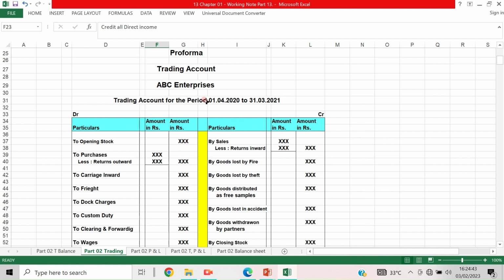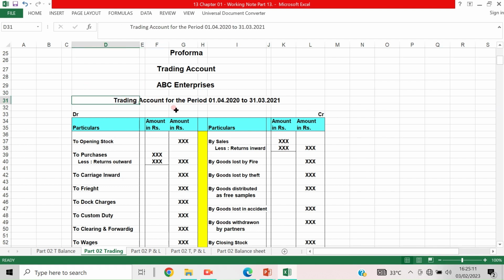When we prepare a one month trading account, it is said from 1st April to 30th April. Why? Because the entire transactions of the particular month, or 3, 6, 9 or 12 months, and the result of the transactions are taken here in this trading account.